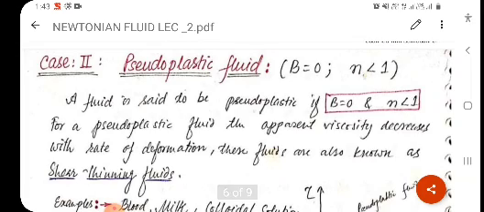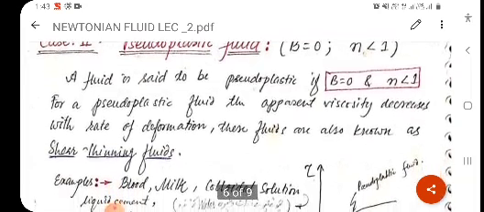Now we will discuss the second part of non-Newtonian fluid, which is known as pseudoplastic fluid. For this case, B equal to 0 and n less than 1. A fluid is said to be pseudoplastic if B equal to 0 and n less than 1.